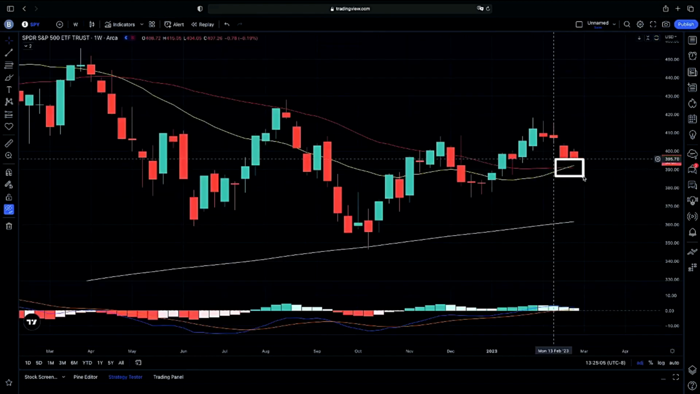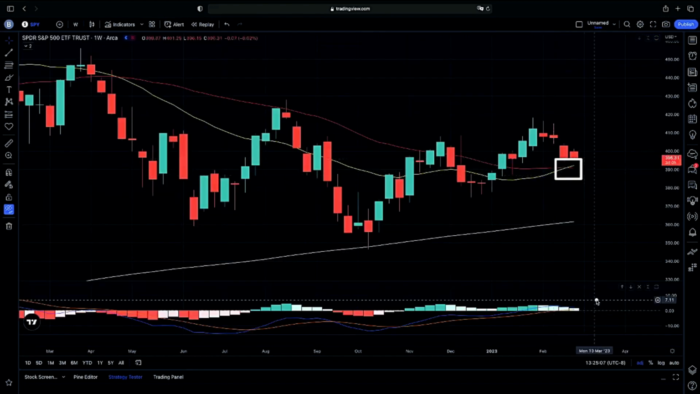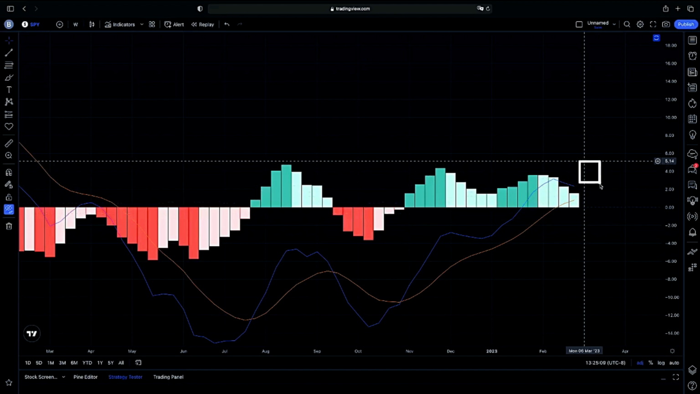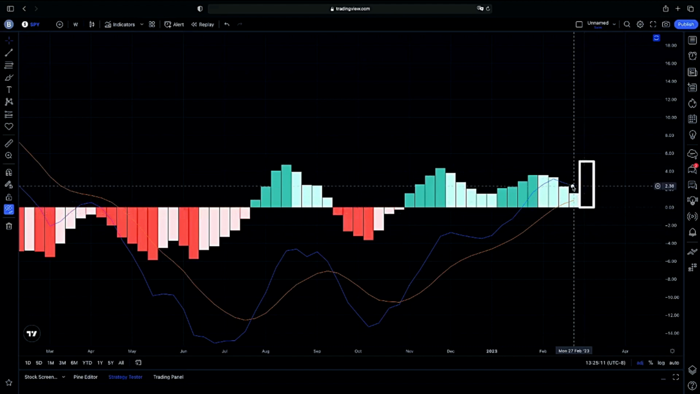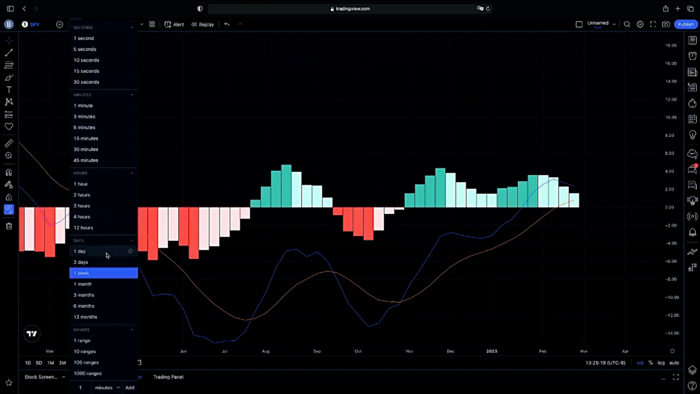Again, we do like our 20 crossing above our 50 here on our weekly chart, but we need that confirmation and increases in buy pressure to show that we are going to continue, and our 12 continuing on higher will be very key if we are going to get that continuation on momentum. Again, on the weekly chart, very much on watch for a possible continuation.